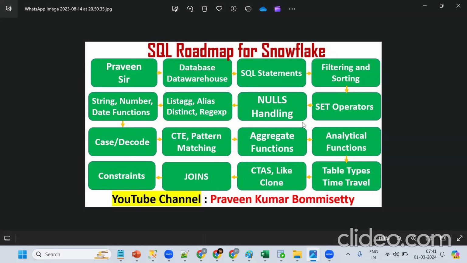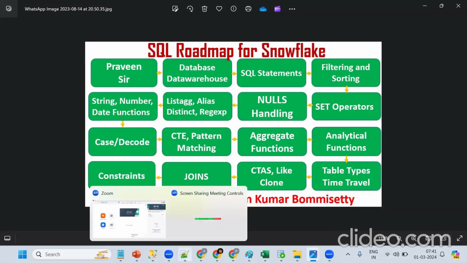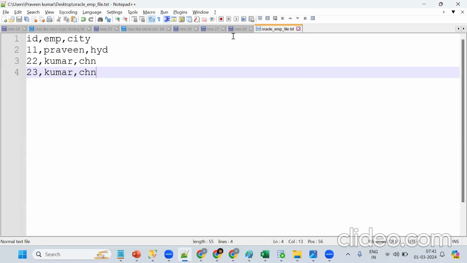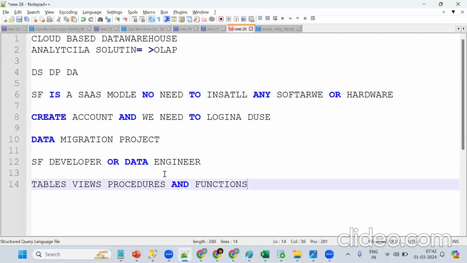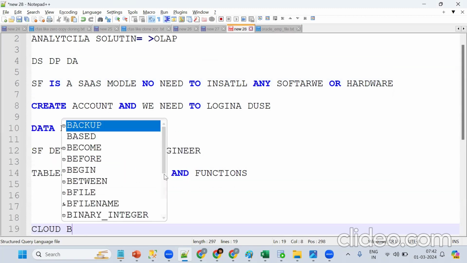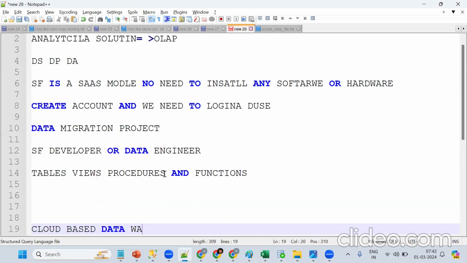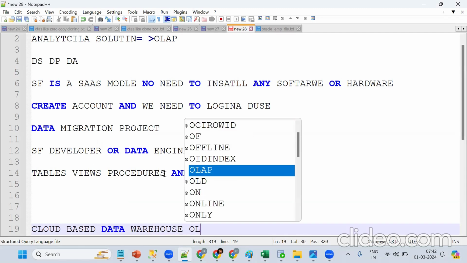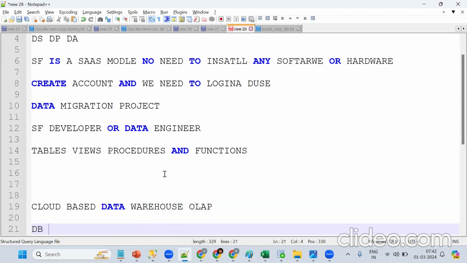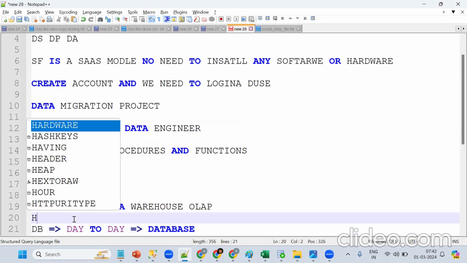Yes, I'm getting a little bit at least. So, high level, and we'll close for today. Snowflake is what? One more time. It's a cloud-based data warehouse mainly for analytical solutions, that is OLAP. A database mainly for day-to-day transactions, that is OLTP, can be Oracle. Snowflake, same thing, cloud-based, is mainly for historical data.